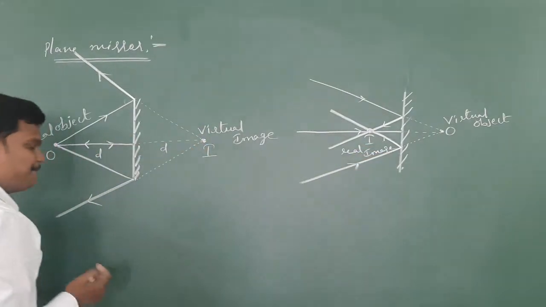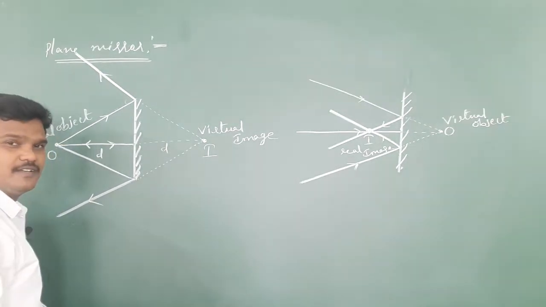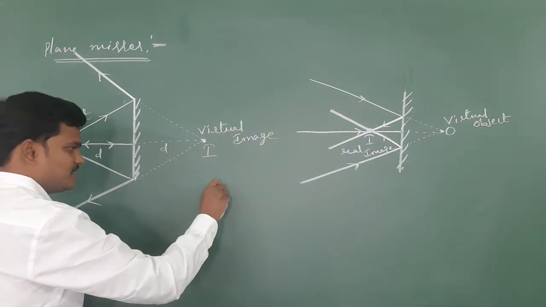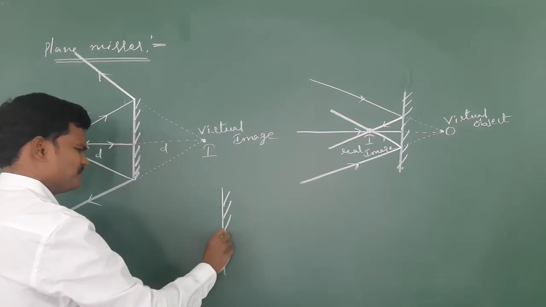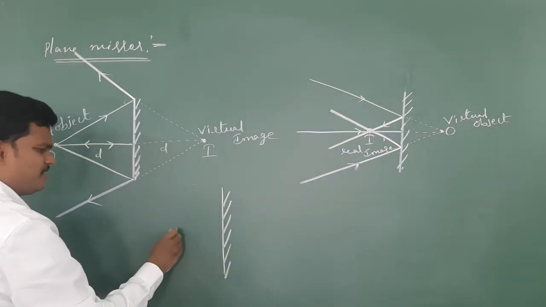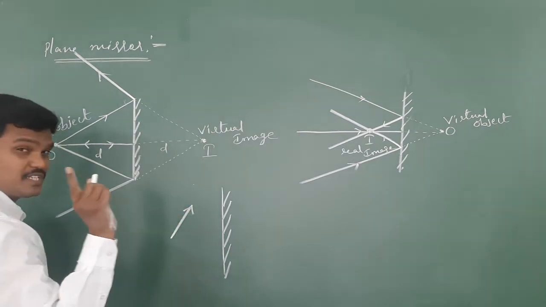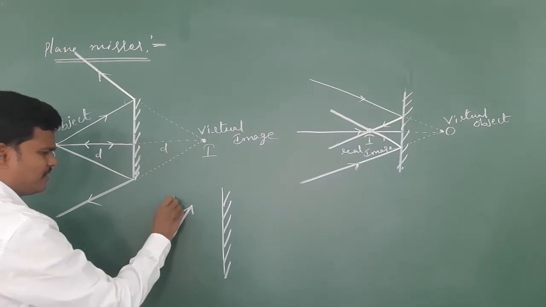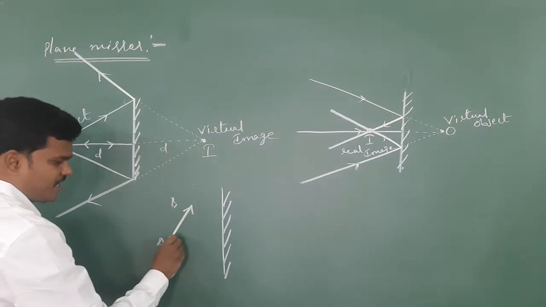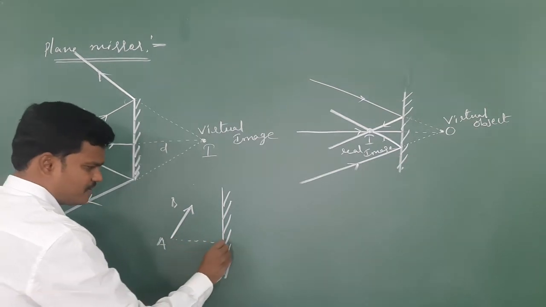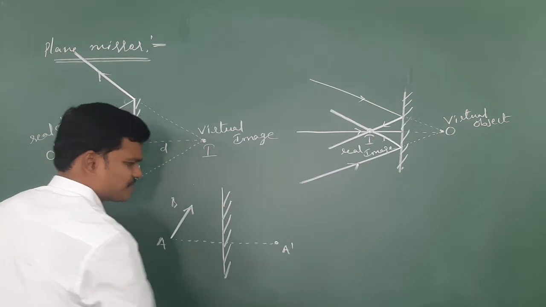Sometimes they ask you to draw the image. Suppose the object is like this, and right now the object is at rest, keep in mind. AB is the object. If A is at a distance of 3 meters, the image is also the same, this is A dash.